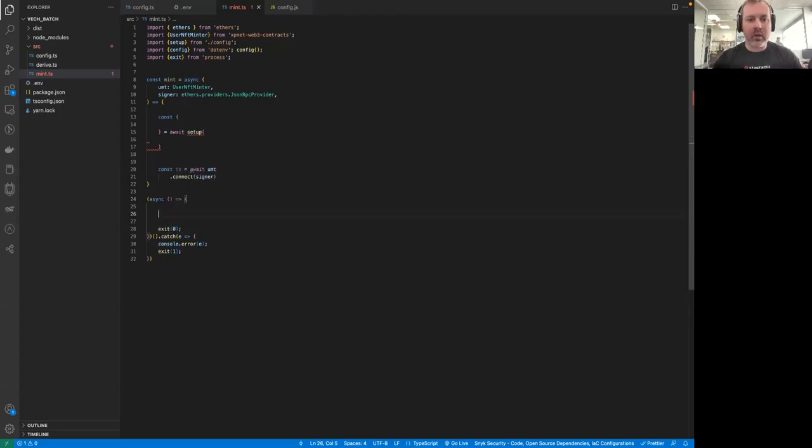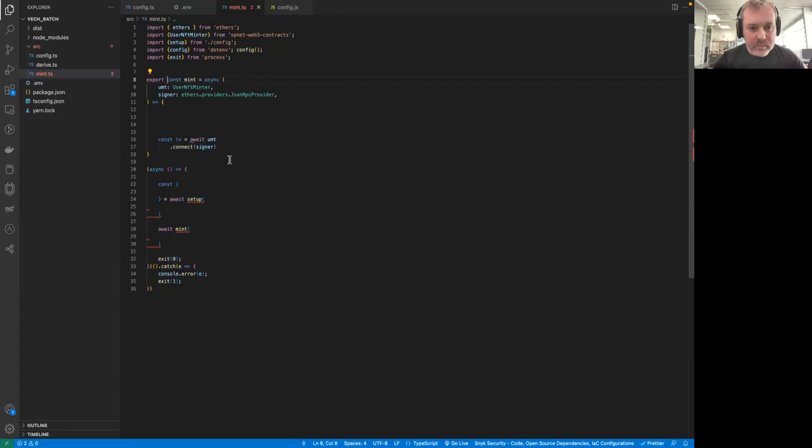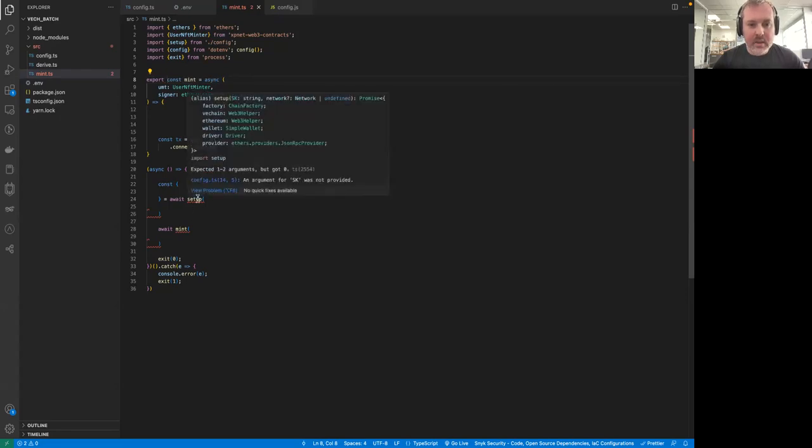And this is where we're going to call our mint function. So we can actually call it simply awaiting this function. So it can just say await mint. Okay, and it's going to ask for some parameters, and we will move this here, because this will allow us to call this mint function from anywhere else. We can actually even export this function so that we can use it elsewhere. And setup is yelling at us. It says that there are some parameters that it wants.